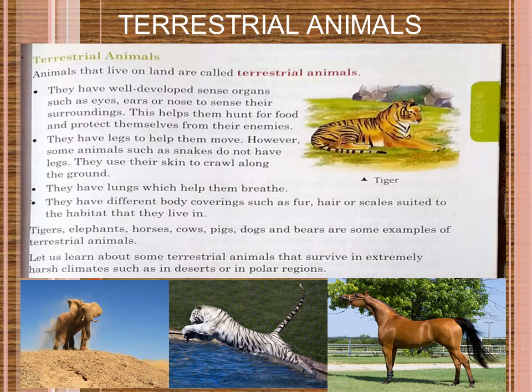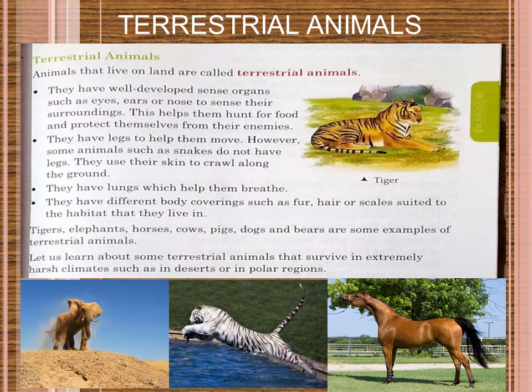Now, which are the major examples of terrestrial animals? I hope all of you can say this. If we were in the class, all of you should raise your hand and tell me these are the terrestrial animals. So now here I am telling you which are the terrestrial animals. Like tigers, pigs, horses, elephants, cows, dogs, so many are there. All of them are terrestrial animals.